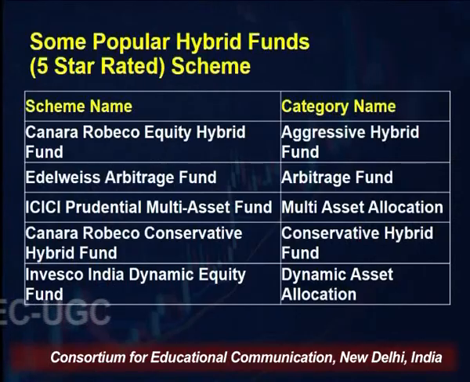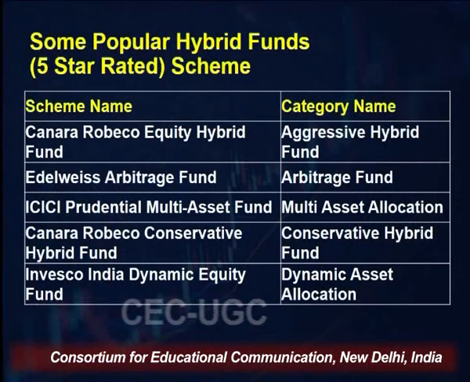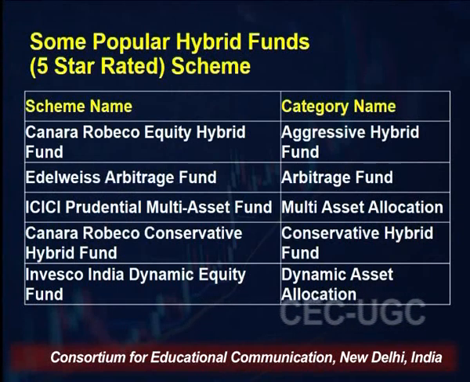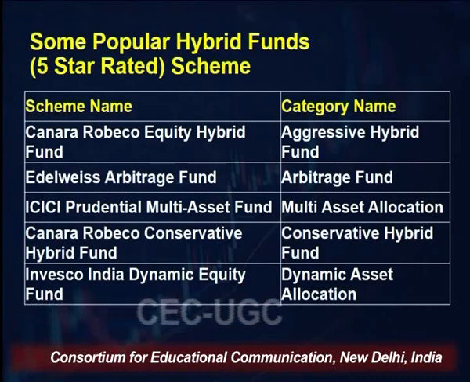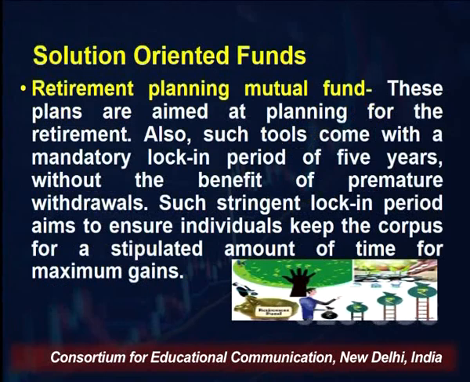So this is about arbitrage, and these are just some of the schemes. The hybrid funds schemes like Canara Robeco Equity Hybrid Fund, Edelweiss Arbitrage Fund, ICICI Prudential MultiAsset Fund, Canara Robeco Conservative Hybrid Fund, Invesco India Dynamic Equity Fund. Friends, this list is not exhaustive. I have just for the name's sake written some of the schemes that are popular among the investors and which have a large pooled resources, right? So the category name is also given.